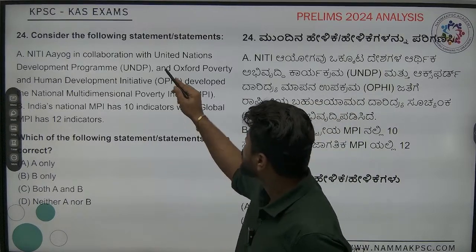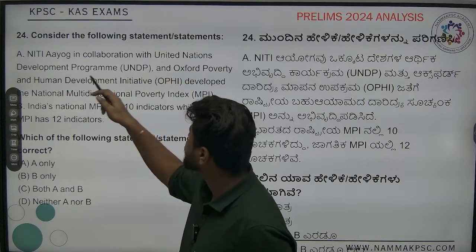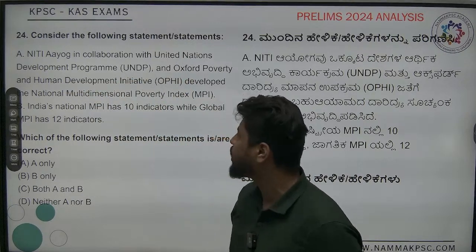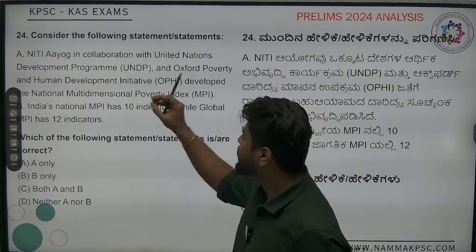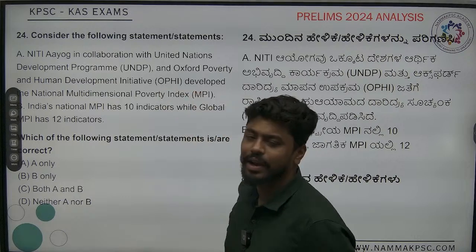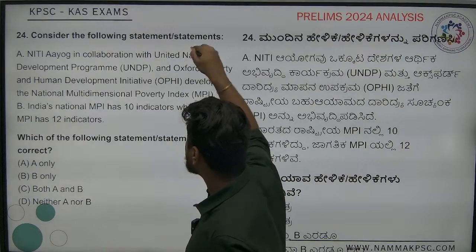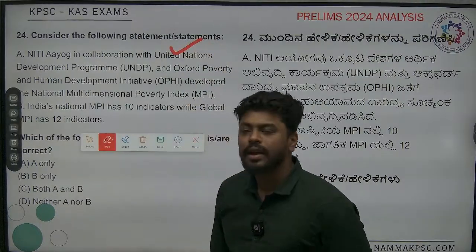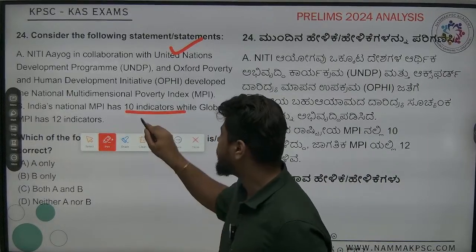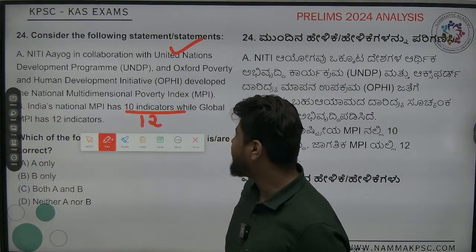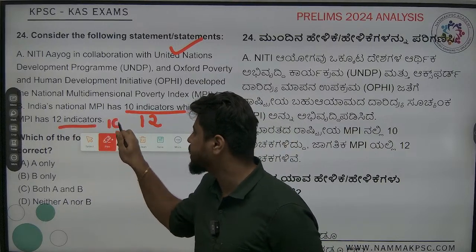Here, Niti Aayog, in collaboration with UNDP and the Oxford Poverty and Human Development Initiative, which is also called OPHI, developed the National Multidimensional Poverty Index. So this is the question. The first statement is absolutely correct. India's national MPI has how many indicators? It has 12 indicators. And the global MPI has how many indicators? It has 10 indicators.